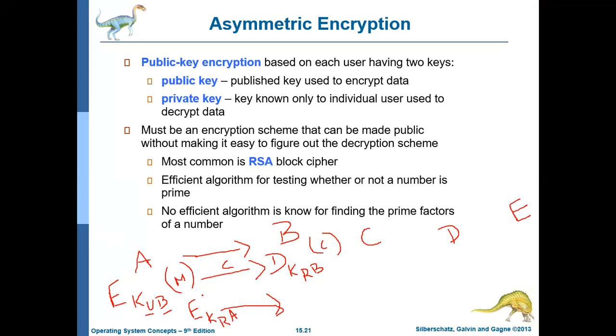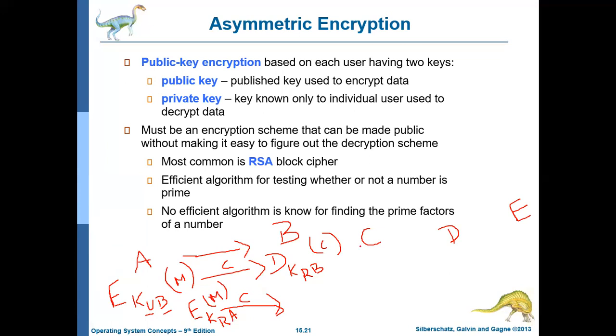As a result, whatever the ciphertext is created, that is sent to Bob. Now this message is encrypted using A's private key, so it can be decrypted only by using A's public key.